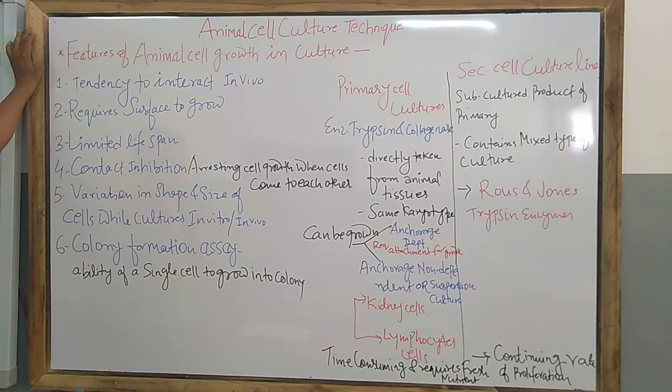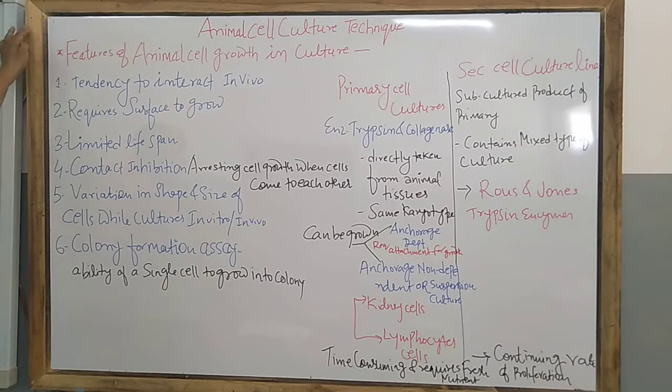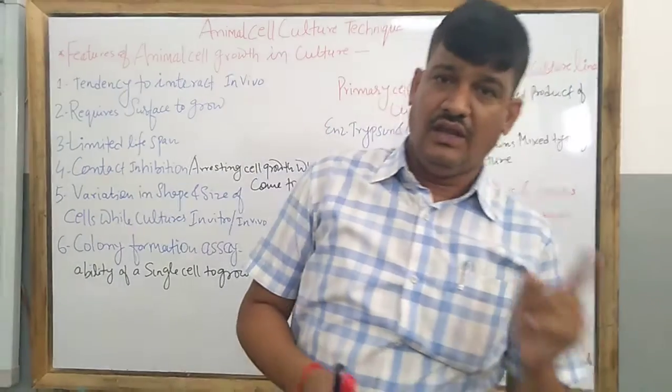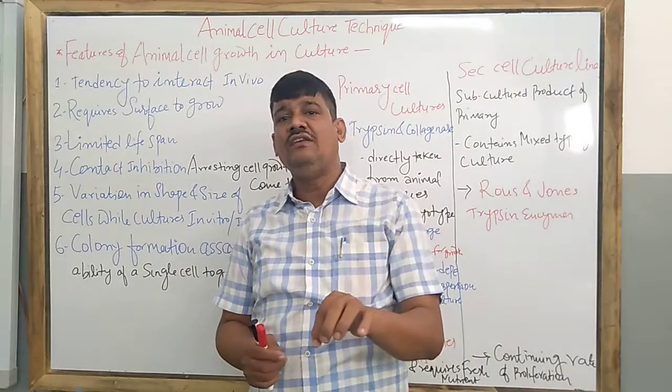when the cells are cultured in vivo. I am not telling in vitro. There is a difference between in vivo and in vitro. In vivo means within the living organism.